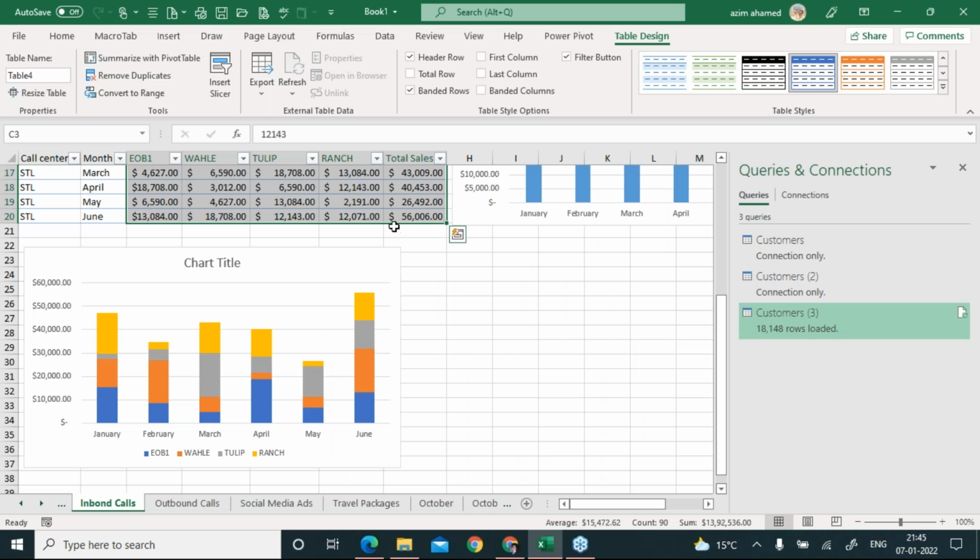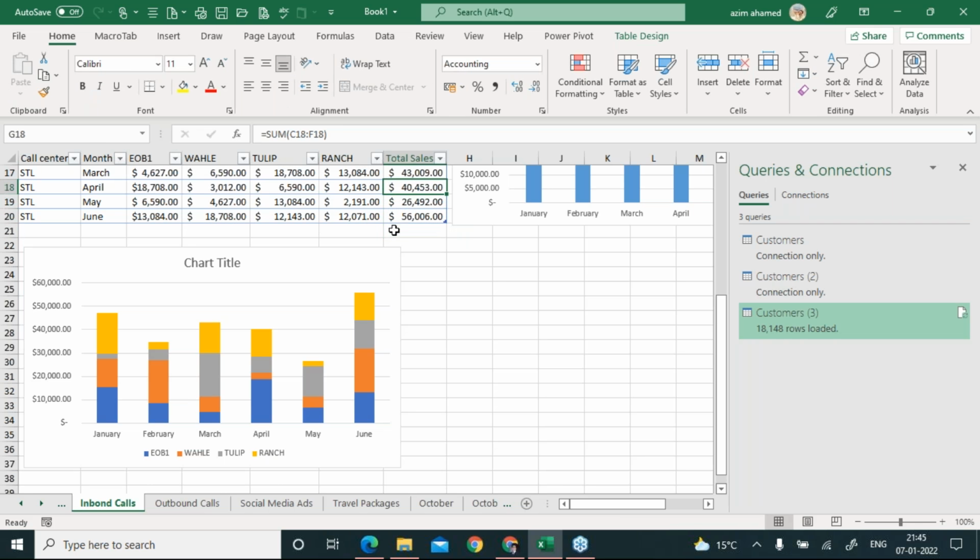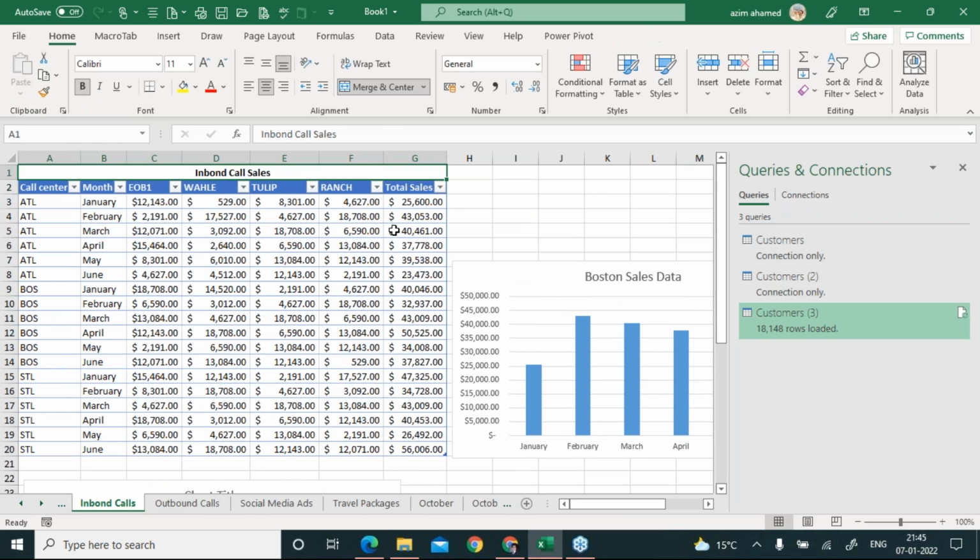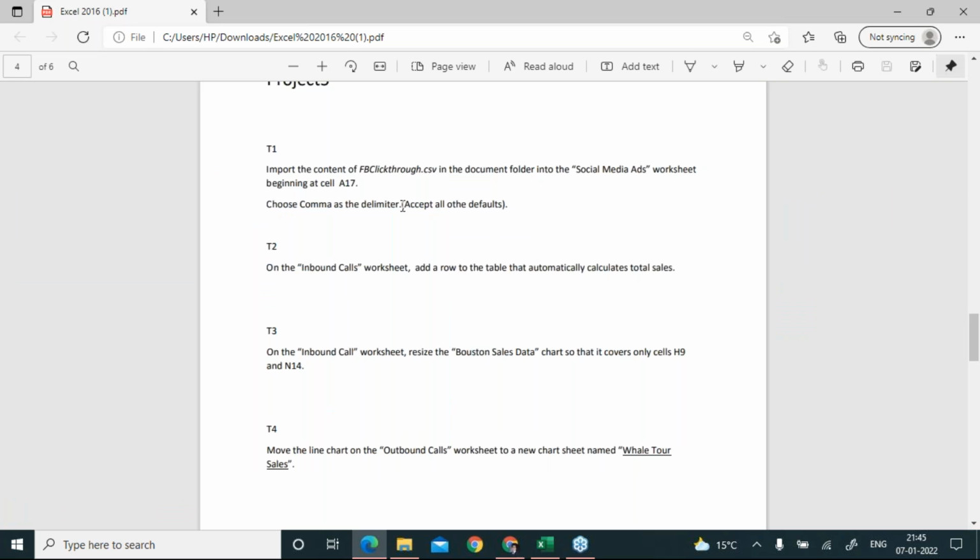So where is the table, man? A table is here. Look, this is a table. Now it says do something in your table, like if I add a new row, it should come by default with the total, right? Look, this is the meaning of this question. Add a row to the table that automatically calculates total sales.